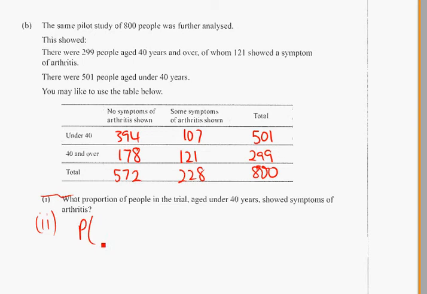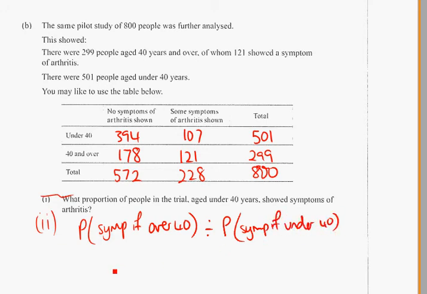So we want to compare probability of showing symptoms if you're over 40 and compare that with the probability of showing symptoms if you're under 40. So if you're over 40, probability of showing symptoms is that. If you're under 40, probability of showing symptoms is that.